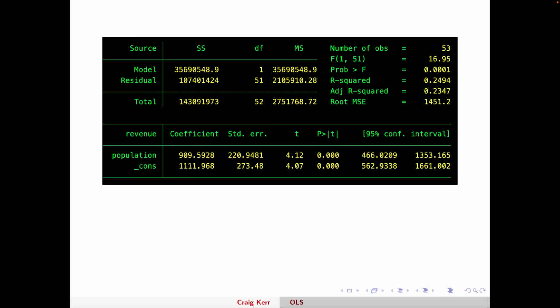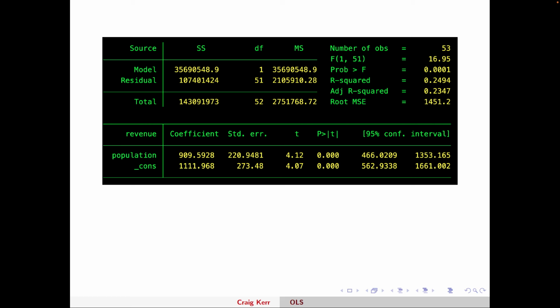Now, when I do this regression in Stata, this is what gets spit out. We're not going to cover everything here. I'm going to slowly introduce this. Some of you will already understand this. But I want you to, for now, focus on these numbers down here, the coefficients. So revenue is our y variable. The coefficients are talking about our betas. This underscore CONS stands for the constant term. I don't know why they write that and not simply the word constant. I'm sure there's a good reason, but I don't know. That's our constant, so this is our beta naught hat. And population is like our x variable, and its coefficient will be the slope. That's the beta 1 hat.